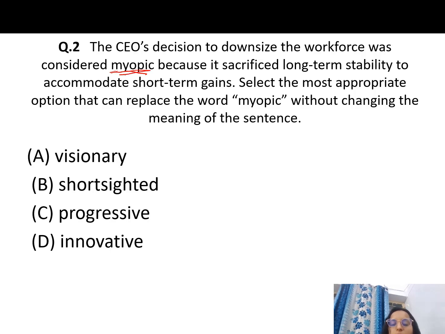Now you know what myopic is. If you wear glasses, you know myopic is nearsightedness, in which we cannot see far, only what is near. So it means short-sighted, but we cannot see far. That is what it says: the decision was considered myopic, meaning it was short-sighted. We can say visionary is the opposite of it. He only thought of the near term, just for short-term gains, he reduces the workforce. So myopic means short-sighted.